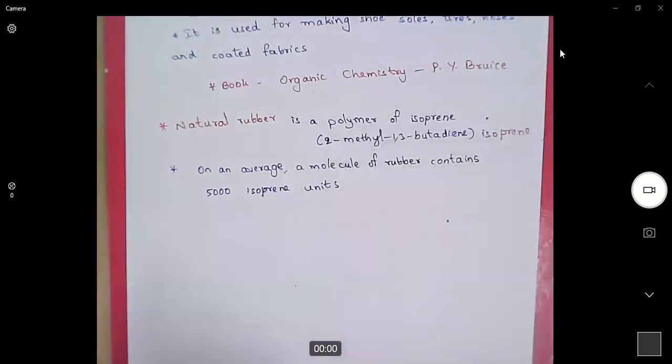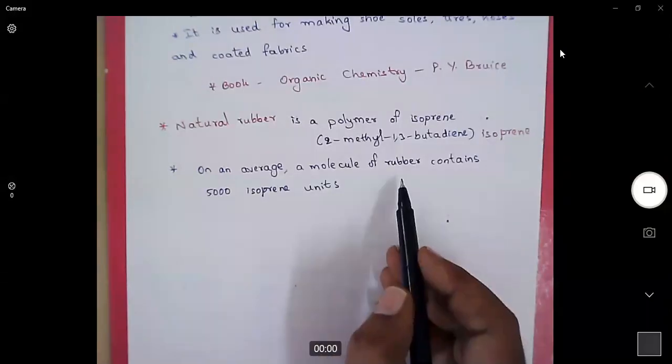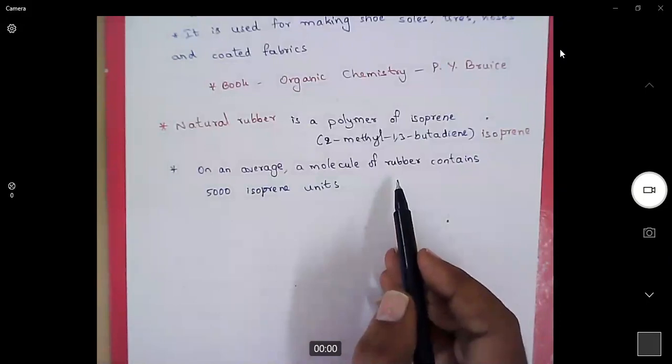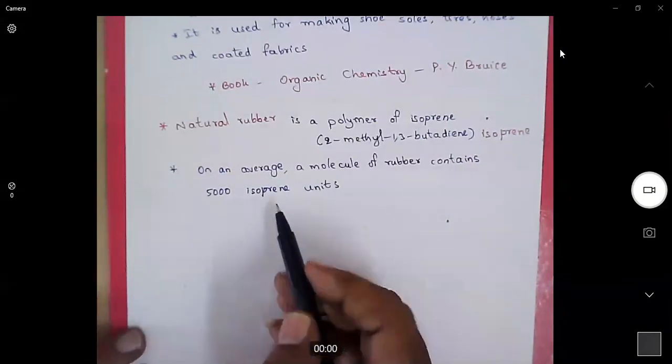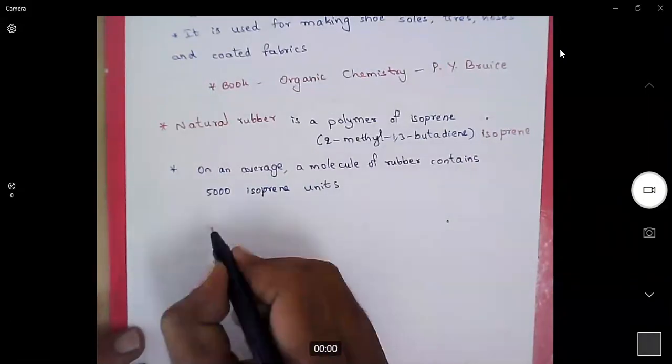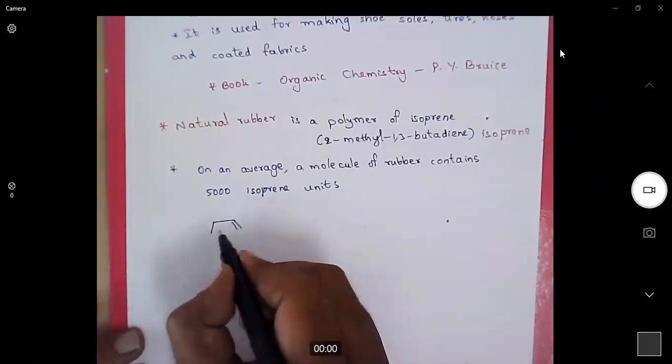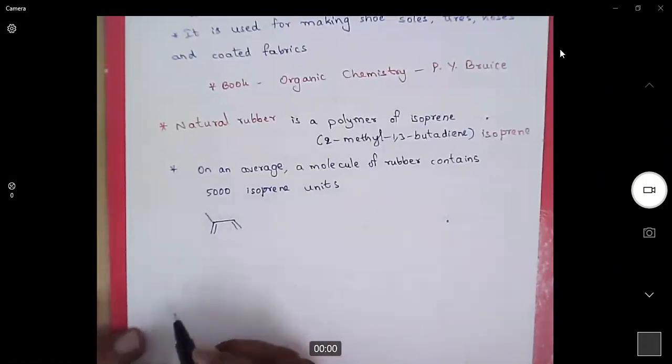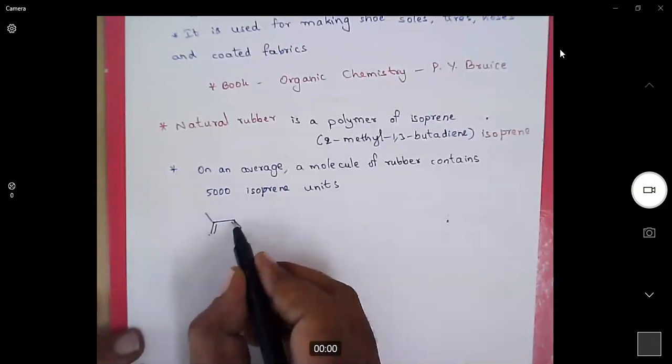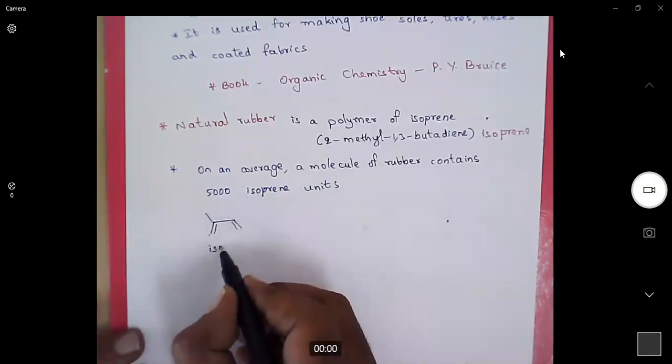Generally, a rubber molecule will contain 5,000 isoprene units. This is 2-methyl 1,3 butadiene, or isoprene.